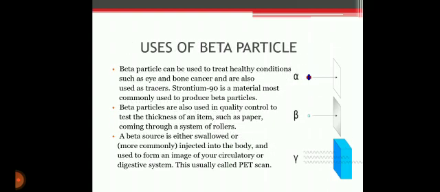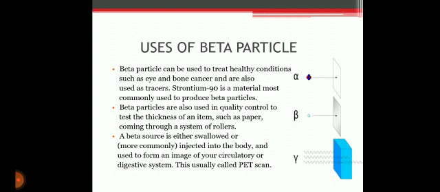So next is uses of beta particles. Beta particles are used in medicine, in industry, and in research. Uses in medicine: radioisotopes, chemicals that emit radiation, are widely used in medicine. In a process known as radiotherapy, radioisotopes can be used to irradiate areas inside a patient to prevent the growth of certain tissue. This approach has been used successfully to prevent the clogging of arterial inserts called stents.